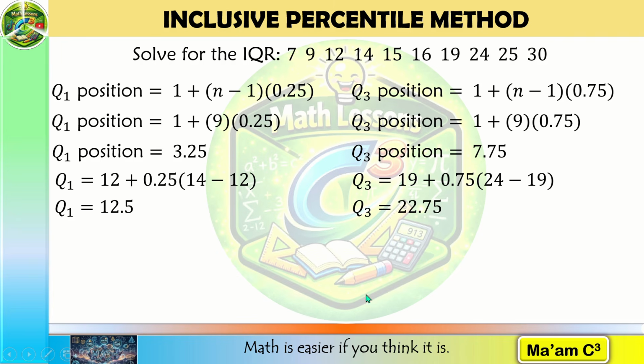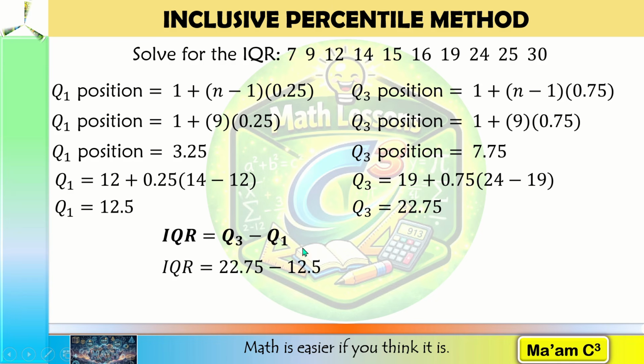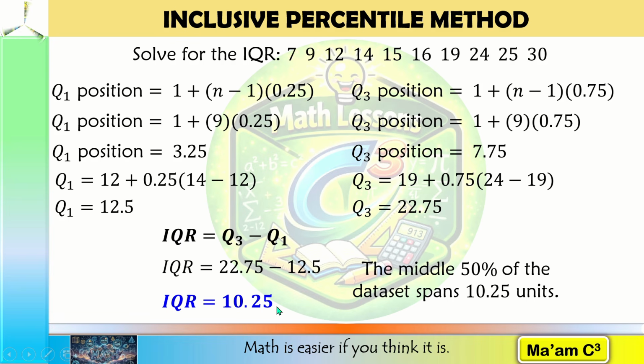To solve for the IQR, that would be Q3 minus Q1. 22.75 minus 12.5 is equal to 10.25. This means the middle 50% of the data set spans 10.25 units. So once again, we get a different result because we are using a different quartile method. This is why it is important to know which quartile method is being used, especially when using technology.